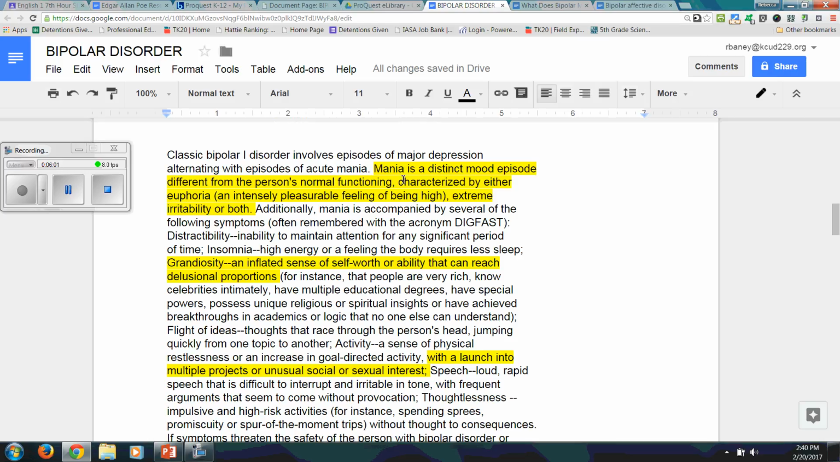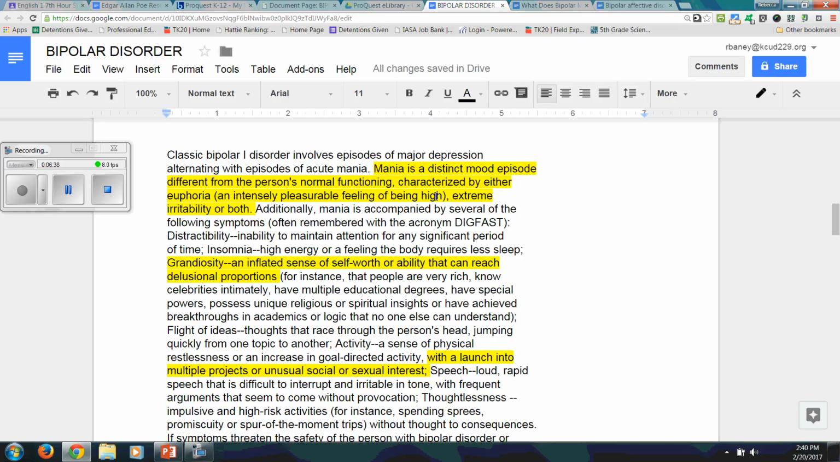I moved down in here and I found mania is a distinct mood episode different from the person's normal functioning, characterized by either euphoria, like an extreme high, or extreme irritability, or both. And I remember from the video it talked about when he was married to Virginia, him thinking that they were extremely happy. And even in the letter he wrote to his aunt, there were these sort of extreme emotions. So that to me spoke of a little bit of mania.